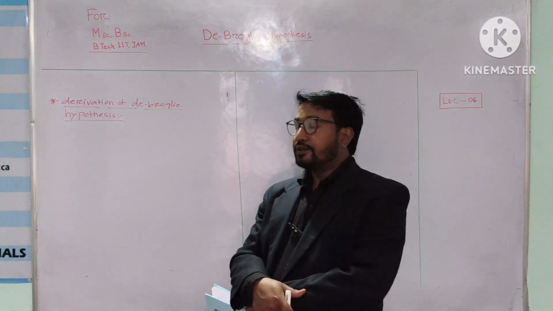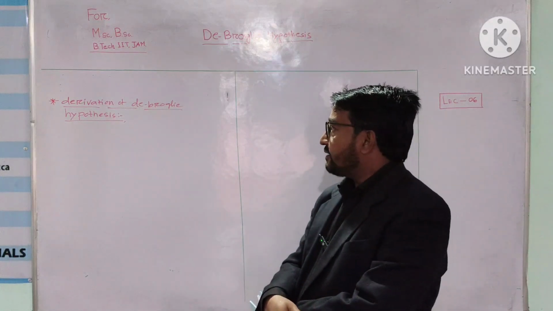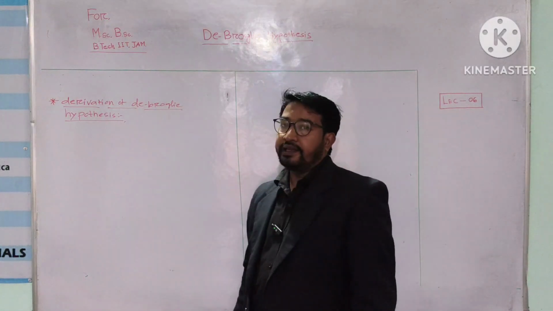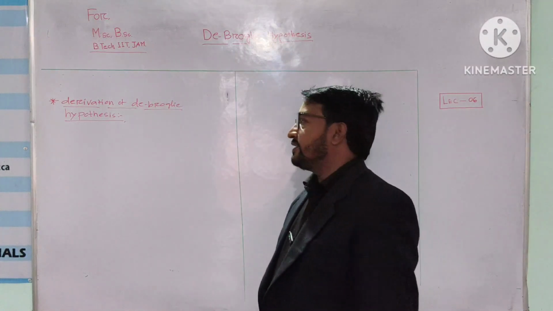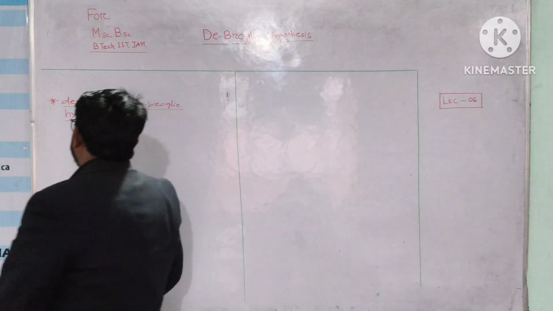My dear students, today we are going to discuss another important topic, derivation of de Broglie hypothesis. That means prove that lambda equals h by mv. So, solution.